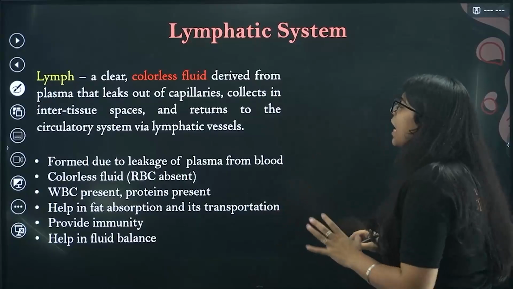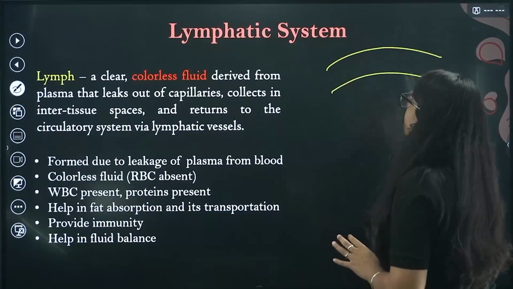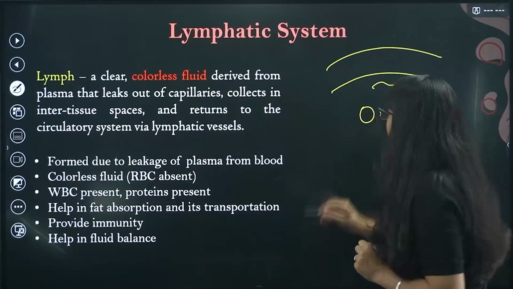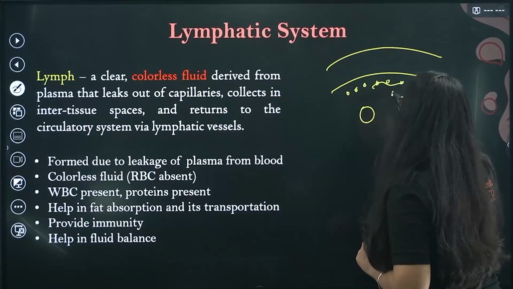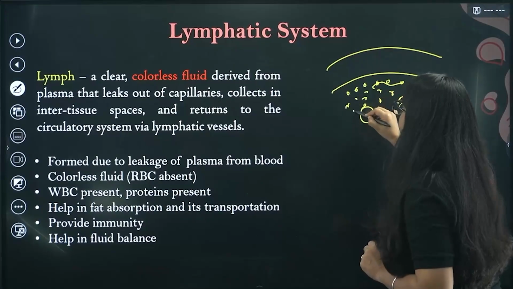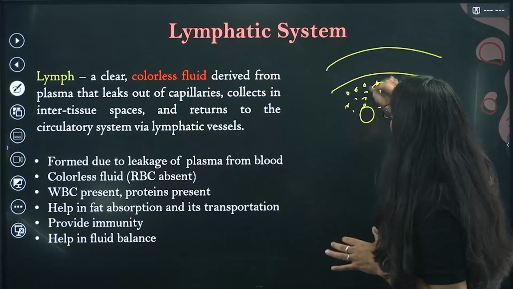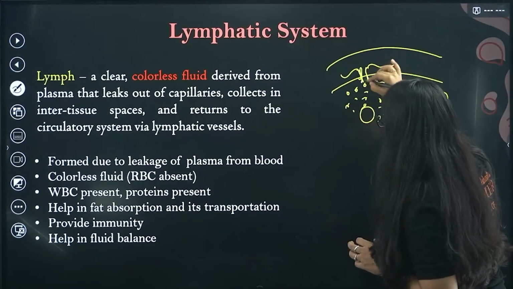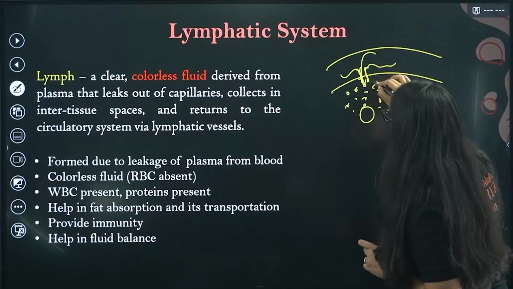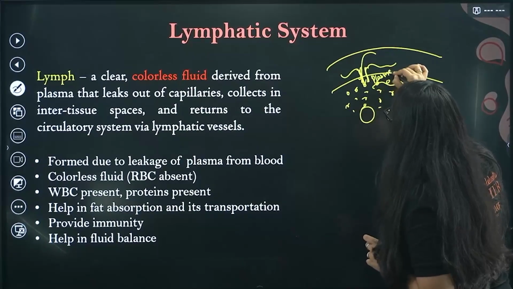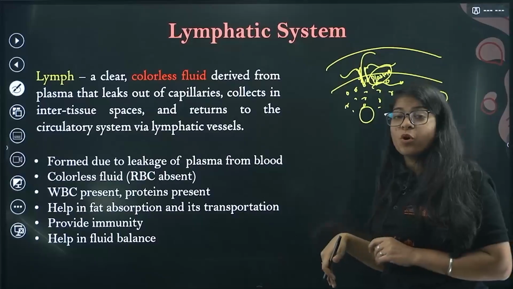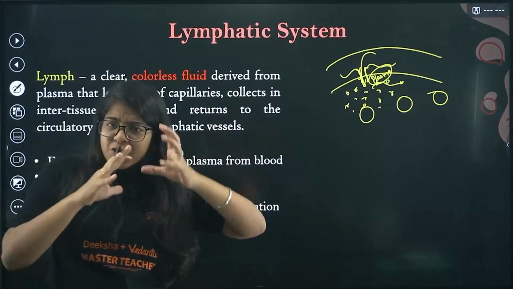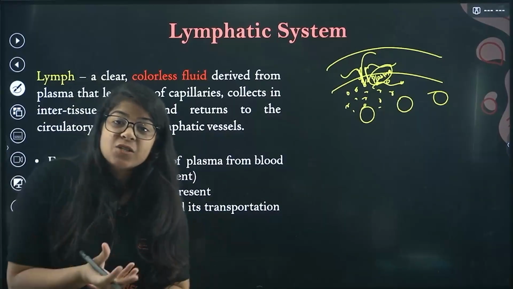So basically, this is your blood vessel, and this is your cells, and there is this whole space between them, the tissues. Now bacha, the blood vessels have some pores, and from these pores most of the plasma goes out into the tissue space, the space between your cells and your blood vessels, and that is your fluid.